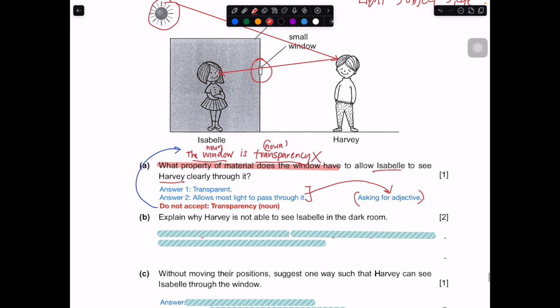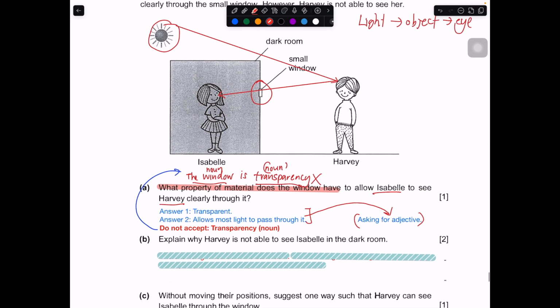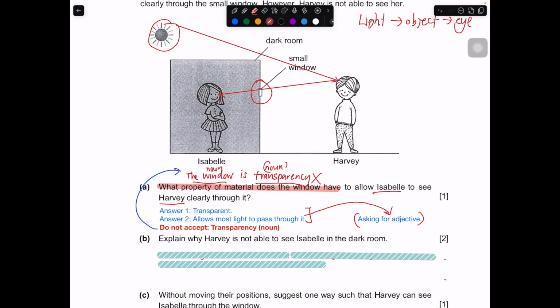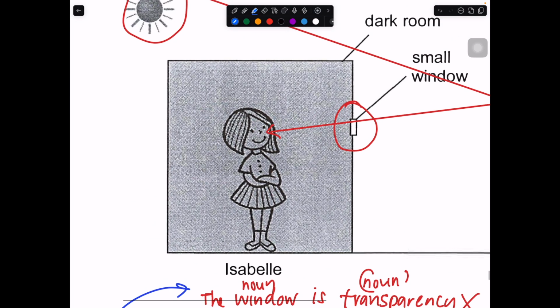Over here, explain why Harvey is not able to see Isabel in the dark room. How come Harvey cannot see Isabel, but Isabel can see Harvey? Take a look at this. The problem is that Isabel is in the dark room, where there's no light source. So let me write this down.